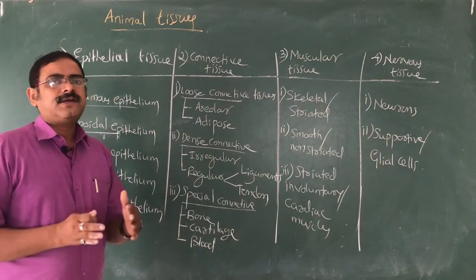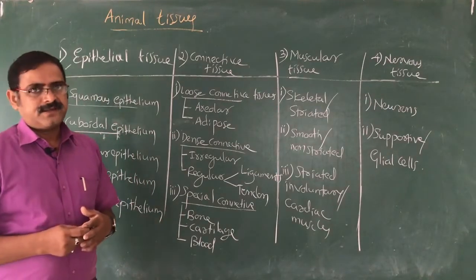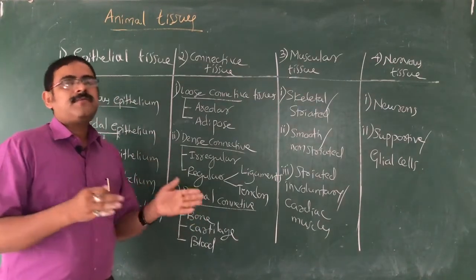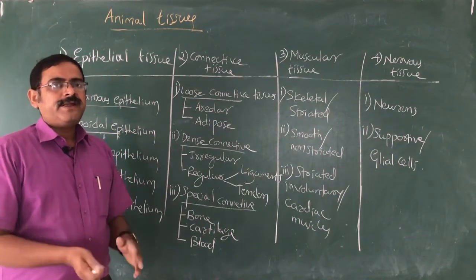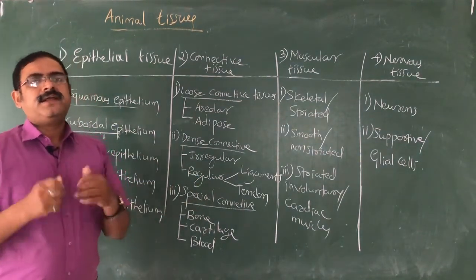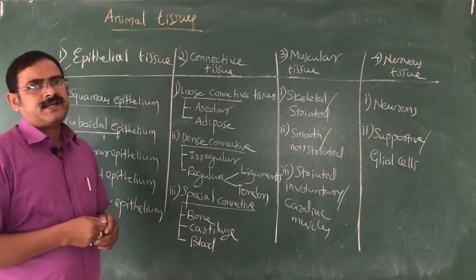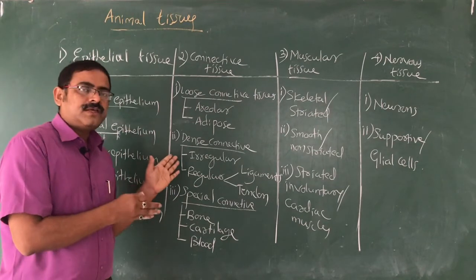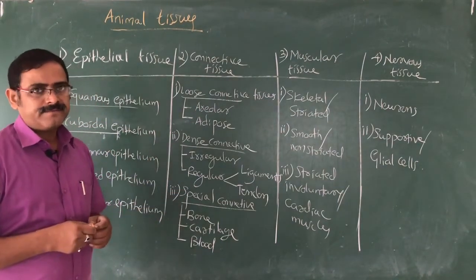It works as a connective link between different systems, right? So bone and muscles, yes, there is a connective tissue. In between the cells, there is a connective tissue present. Beneath the skin, there is a connective tissue present. So connective tissue is very, very essential, that gives the flexibility to the body.